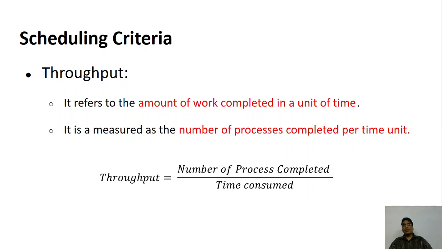For example, if you go to college, in one day 6 hours are there. You know very well. If all the 6 hours are used, the throughput is good, you have used the time best.